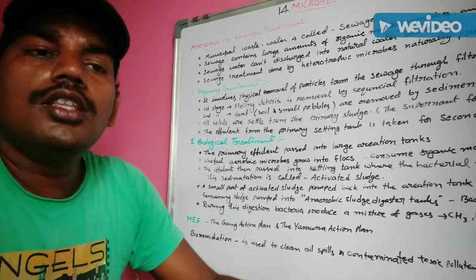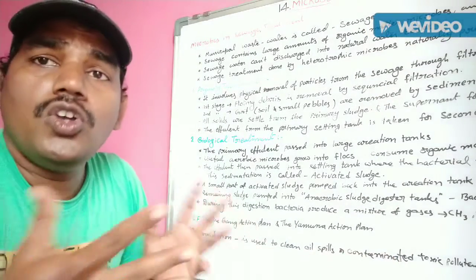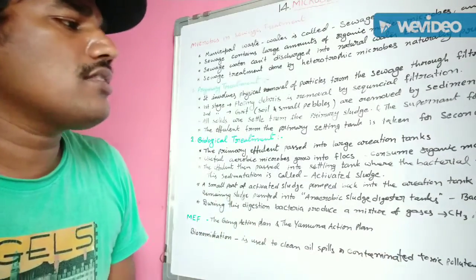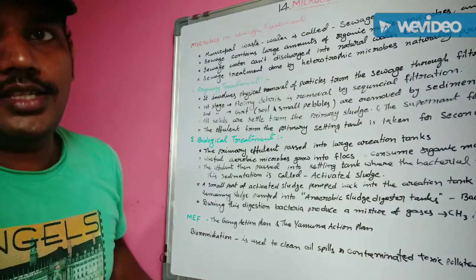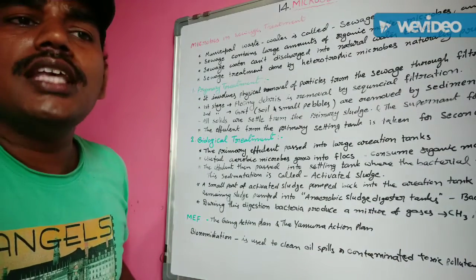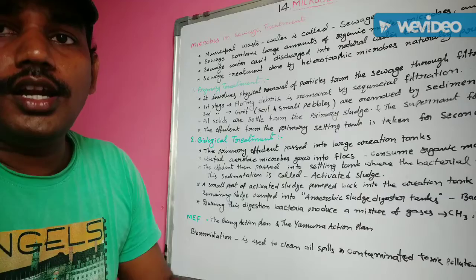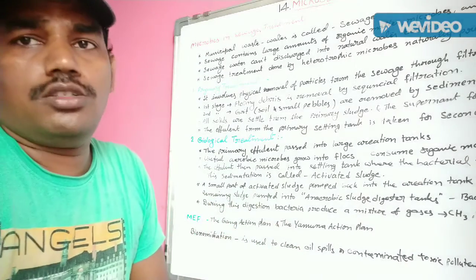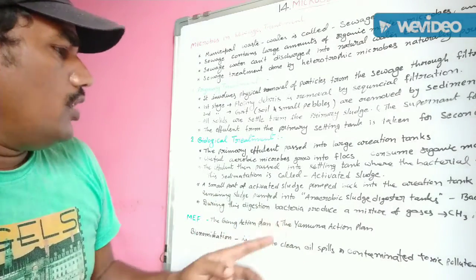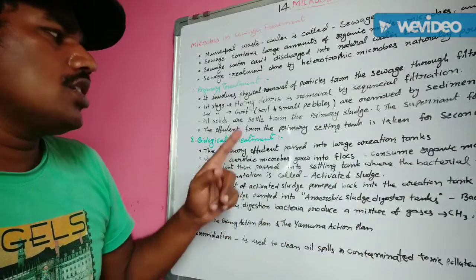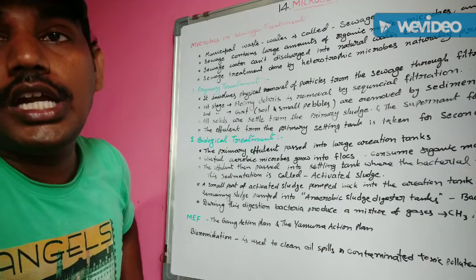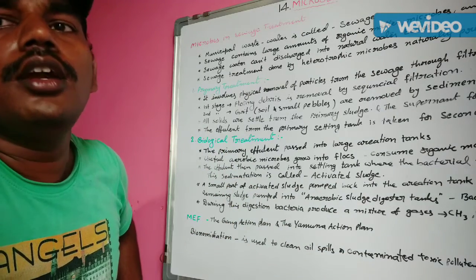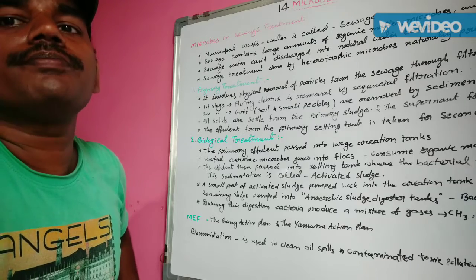That means this gas is formed by biological activity, hence it is known as biogas. This biogas is utilized for burning and also for the generation of energy. Okay, in this way biogas is formed in the biological treatment, the secondary sewage water treatment. Understand?